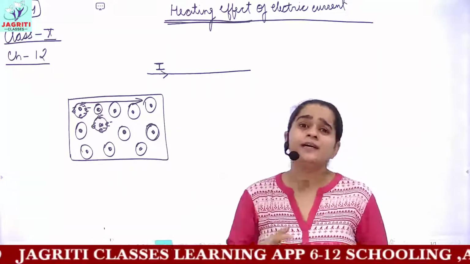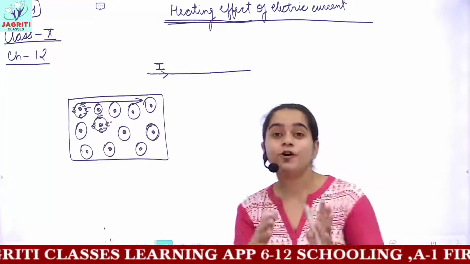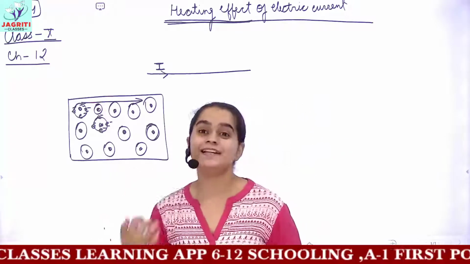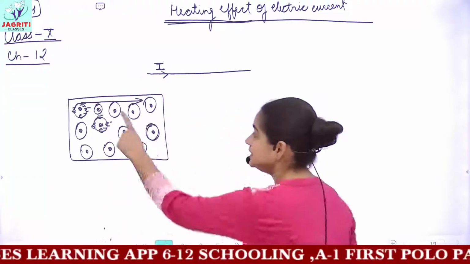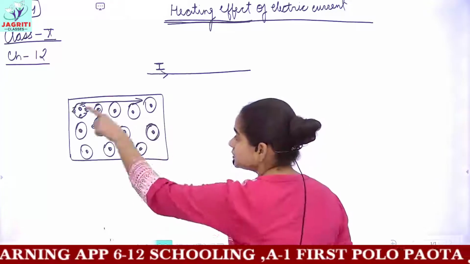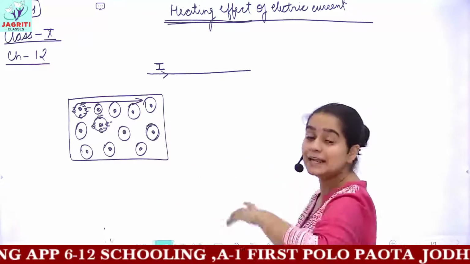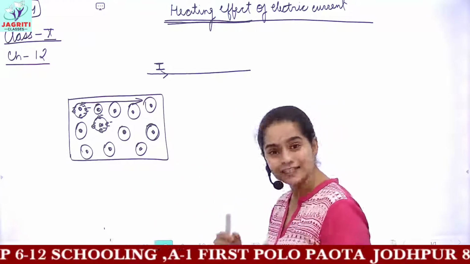Current is the rate of motion of charges, that is Q by t. The charge here is the electron, and when it moves along the wire, it produces an electric current.